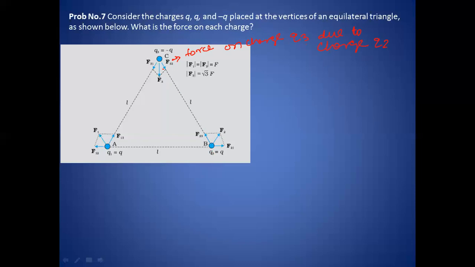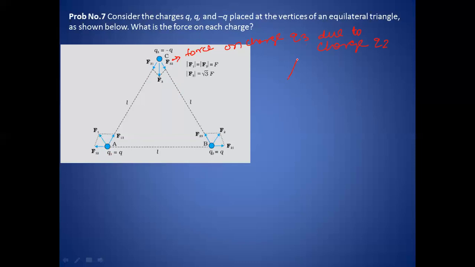This force will be along this direction, since this charge is attracting that charge. In a similar way, q1 will also attract q3 toward itself. So F31 will be the force due to q1 on q3. This force we have to calculate.